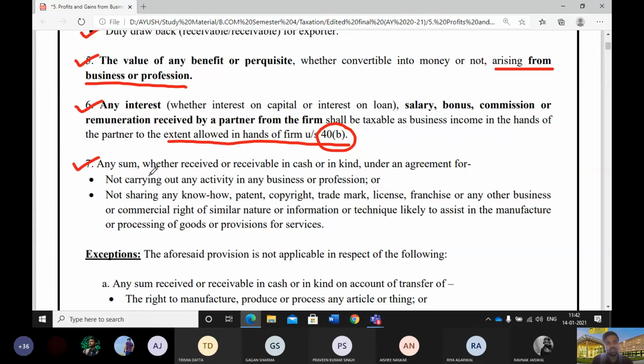Any sum, whether received or receivable in cash or in kind, under the agreement for not carrying out any activity. I think you know this. This is a non-competing agreement that a person may enter into with some other person for not doing or not sharing the knowledge of his business with any other person. See, in the first part they said for not carrying out any business, and in the second for not sharing any know-how.